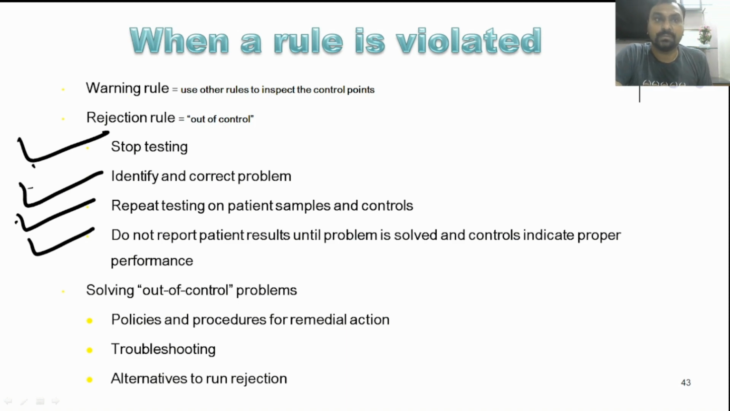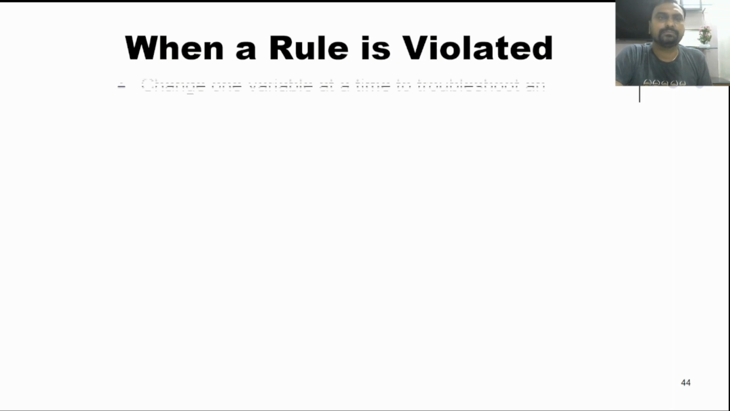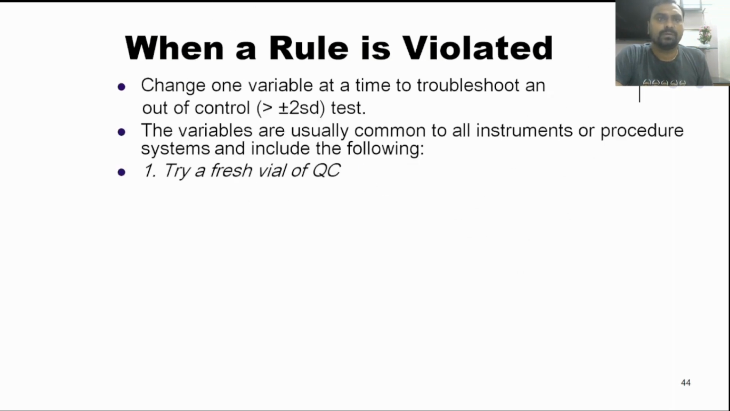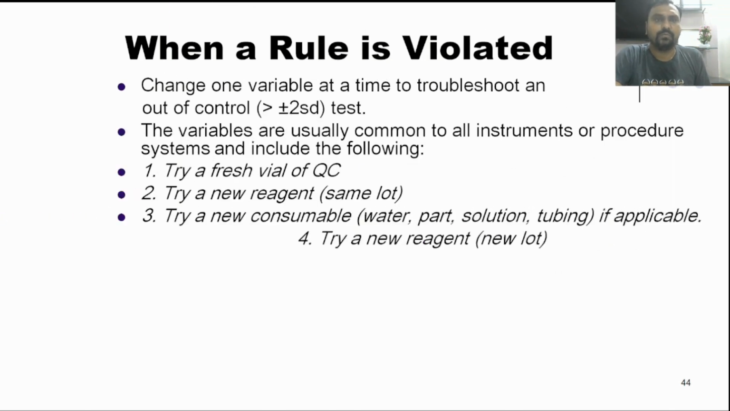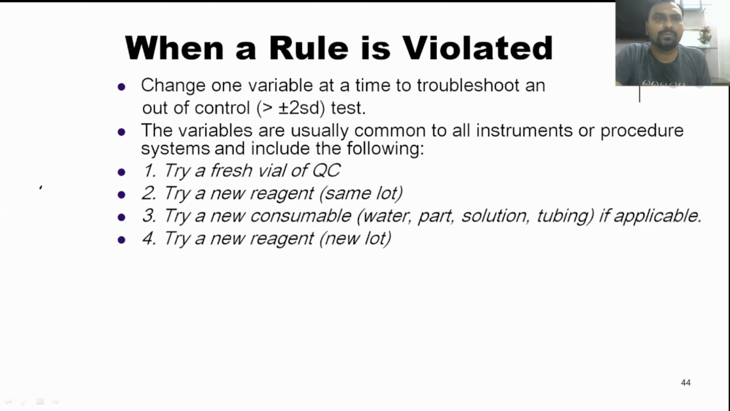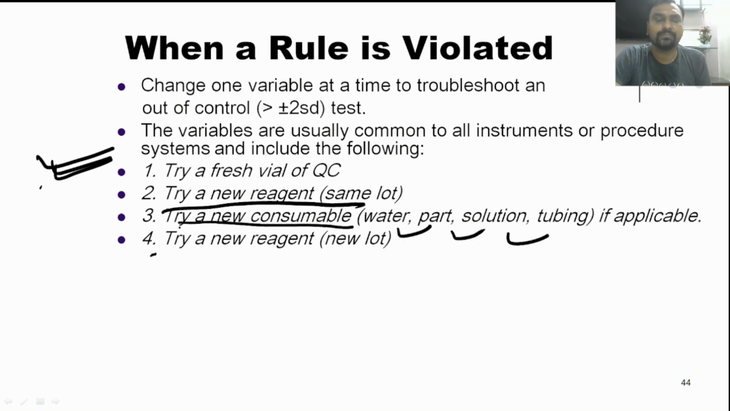So we have to do troubleshooting when the results are outside control. What can we do when our controls are out of control? We have to take a fresh vial of quality control material and run again. If the control is again out, then we can take a new reagent of the same lot. Try a new consumable like any part, solution or tubing. Try a new reagent from the new lot.